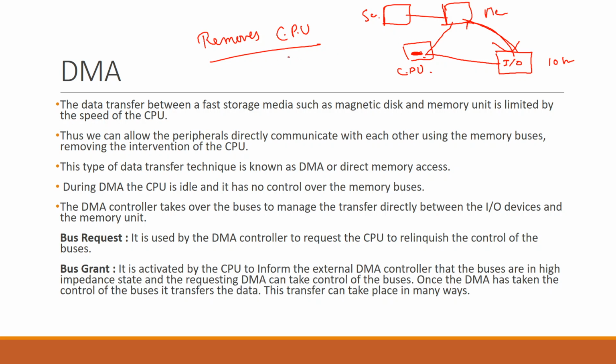So when we have a large chunk of data that needs to be transferred, then DMA can be used, like copying memory from a disk or something like this.